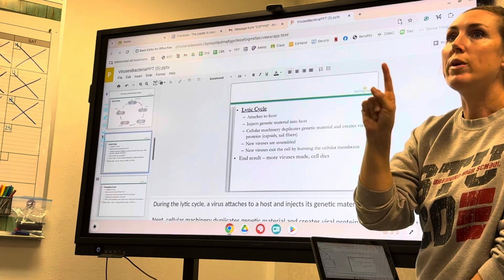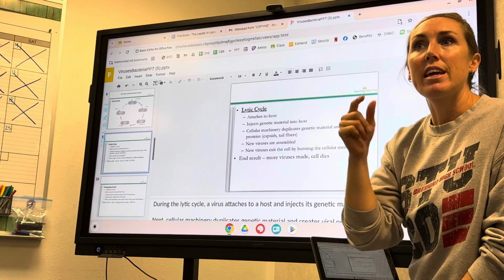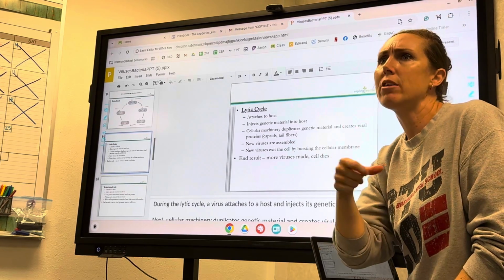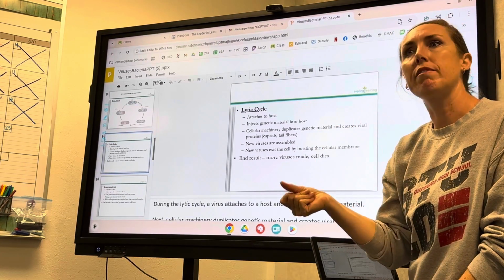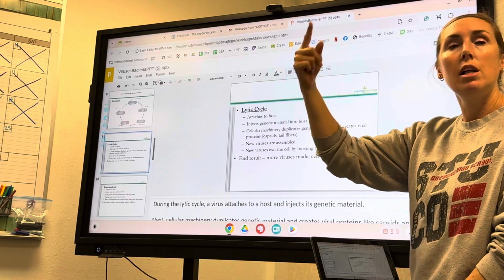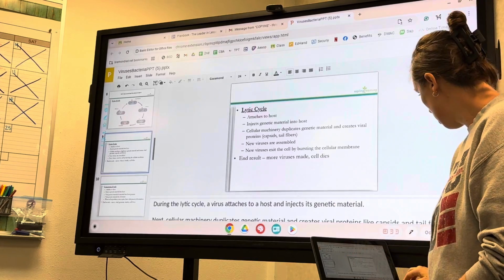So when you get tested on this, if they're asking you about something like cold, flu, diarrhea, allergy, stomach bug, that's all lytic viruses. But the longer incubated ones, those are the lysogenic ones, okay?